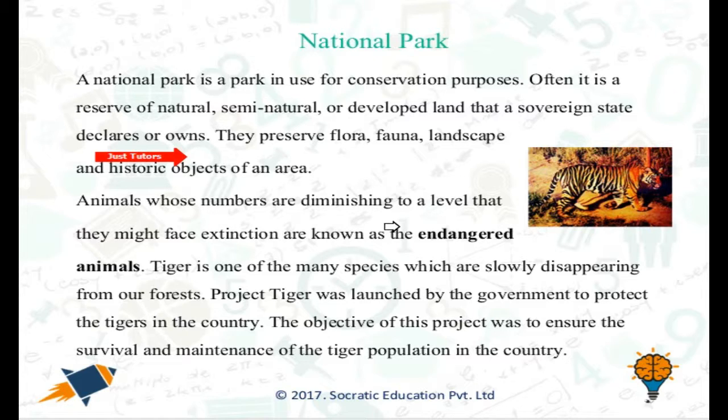Animals whose numbers are diminishing to a level that they might face extinction are known as endangered animals. The tiger is one of the many species which are slowly disappearing from the forest. Thus, Project Tiger was launched by the government to protect the tigers in the country.